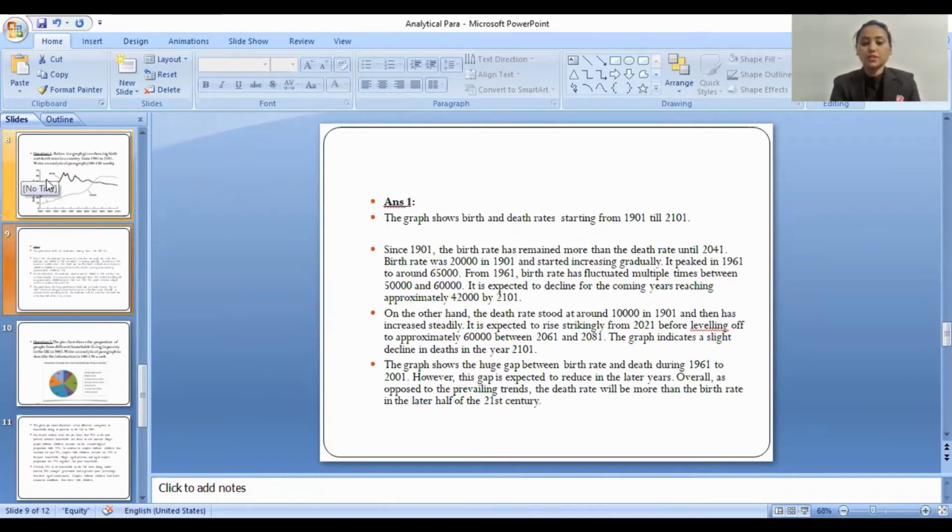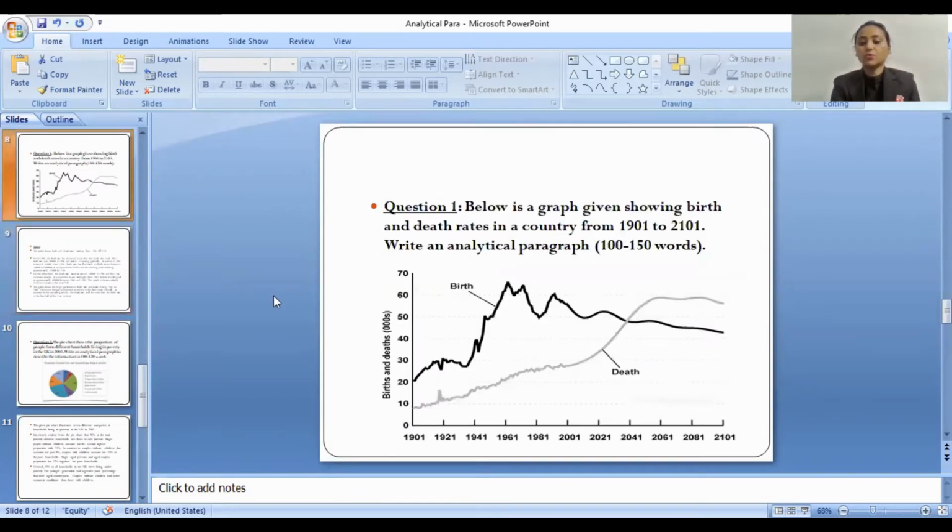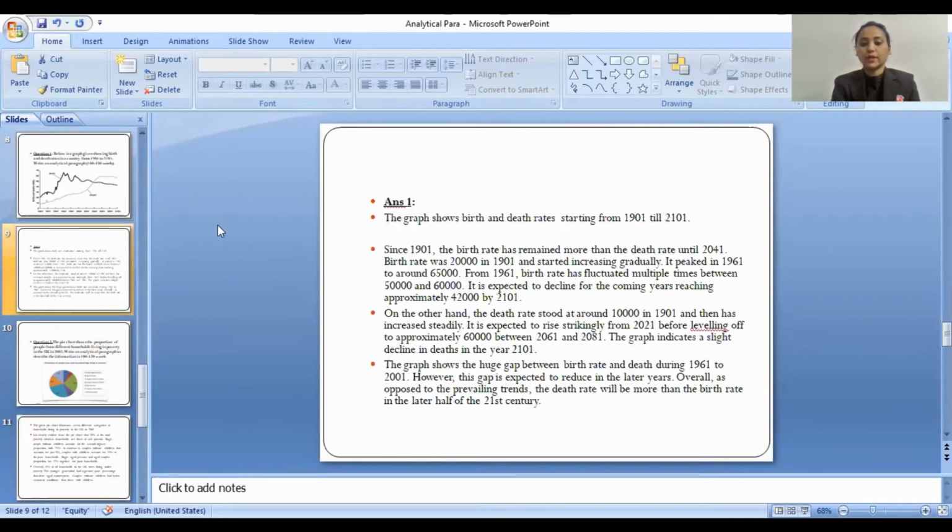So here students, from 1901, we can see the data. 20,000 birth rate. Then it is increasing, 30, 40, 50, 60, 70. So we are going to write in that way. Since 1901, the birth rate has remained more than the death rate until 2041.